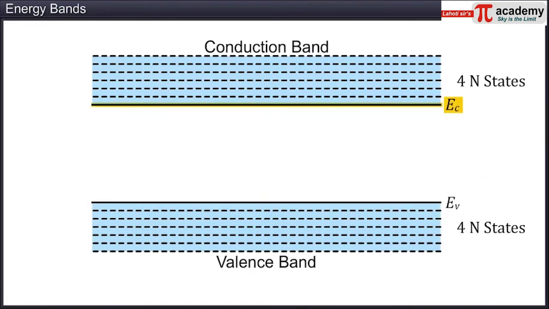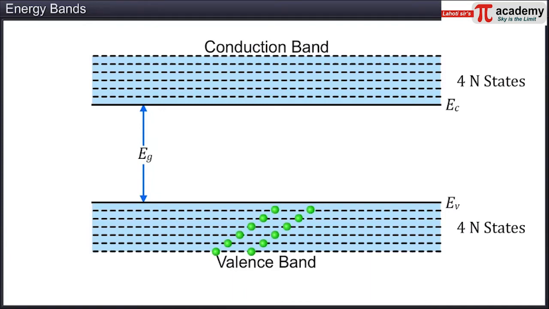Let EC denote the lowest energy level of the conduction band. Let EV denote the highest energy level of the valence band. The difference between EC and EV is the energy band gap or energy gap, denoted as EG.